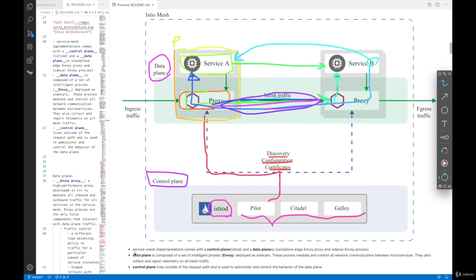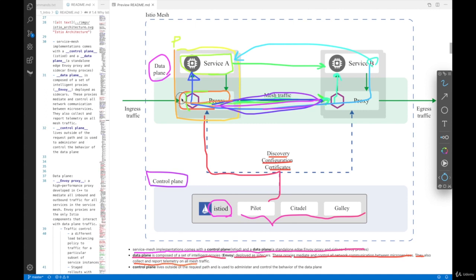And here are textual explanations of this architecture. Service mesh implementations come with a control plane, which is Istio right now, and also a data plane. And the data plane could be a standalone edge Envoy proxy or sidecar Envoy proxies. The data plane is composed of a set of intelligent proxies, implemented by Envoy, deployed as sidecars usually. And these proxies mediate and control all the network communications between microservices. They also collect and report telemetry on all the mesh traffic.